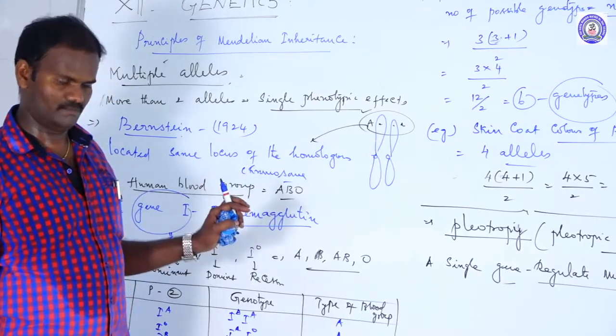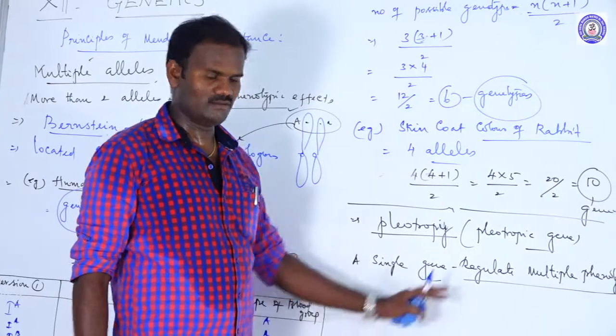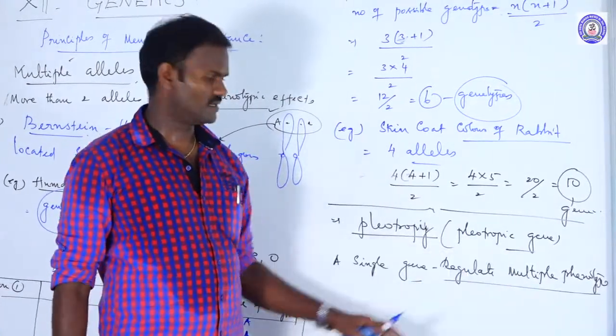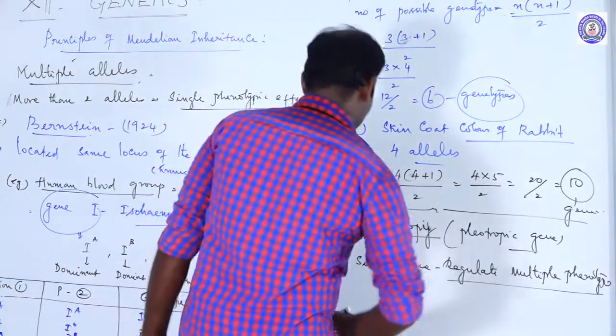That's called multiple alleles. Here, a single gene controls more than two characters. That's multiple phenotypes, more than two characters. These are called pleiotropisms. For example of pleiotropism,